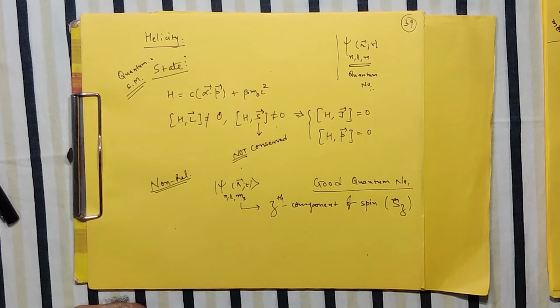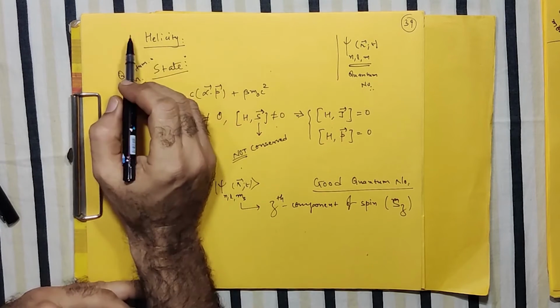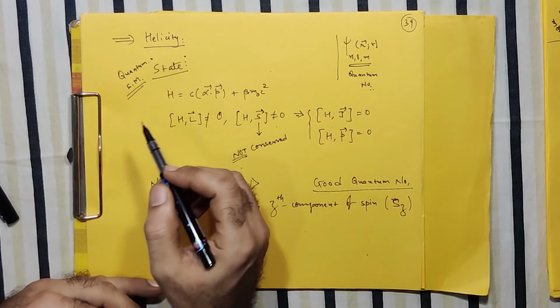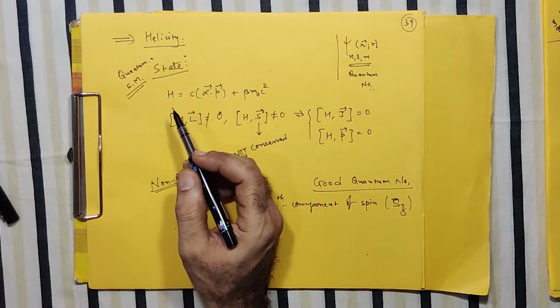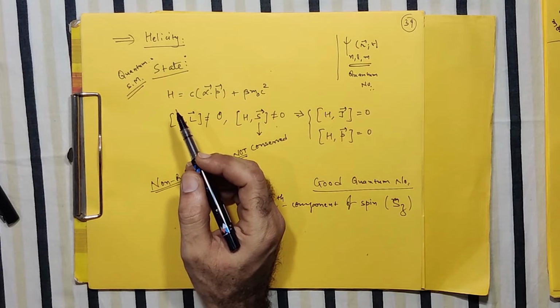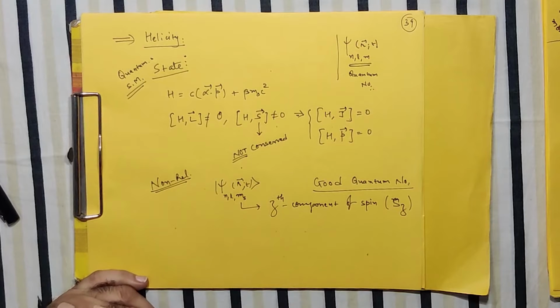And that's why we are now in a position to identify one more quantum number, which I have just said, it is the helicity. This helicity is another quantum number that we define through the concept of the Dirac equation, and it will be useful to designate the state of a system.